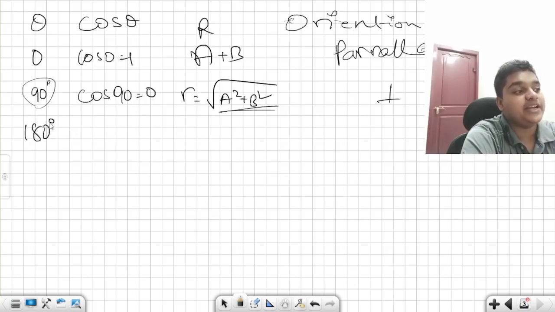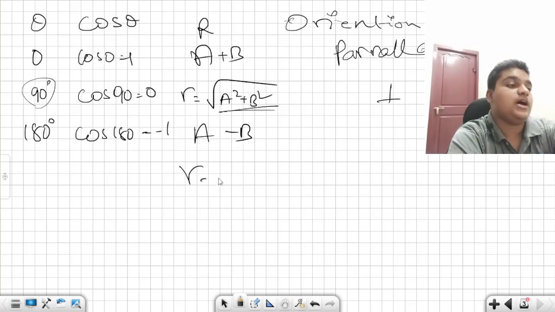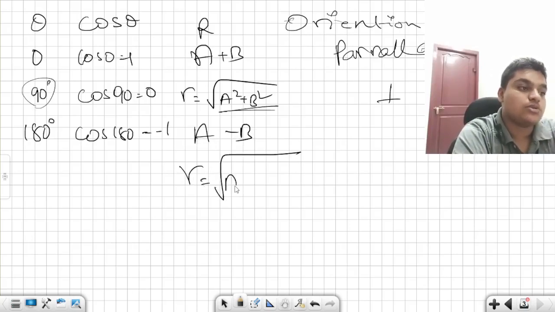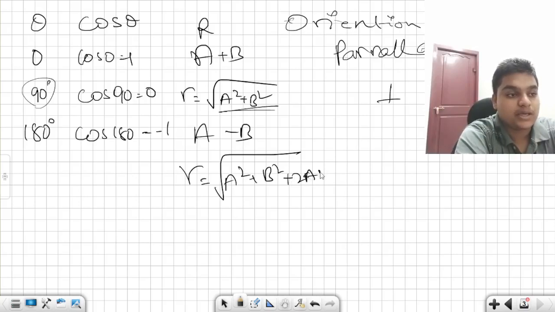Next one is 180 degrees. Cos 180 is minus 1. If minus 1 comes, nothing much changes, but it only becomes a minus b. How? R bar, R is equal to root over a square plus b square plus 2ab of minus 1.